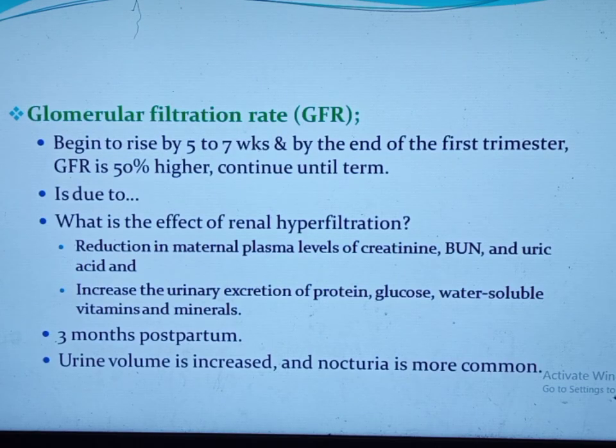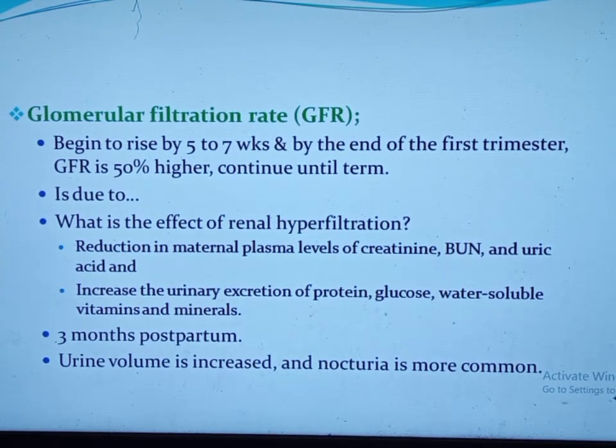The glomerular filtration rate is increased in general during pregnancy. At the end of the first trimester, it is 50% higher than the non-pregnant value, and it continues to rise until term. It is increased due to increased renal blood flow and the decrement of the plasma oncotic pressure in the glomerular microcirculation.